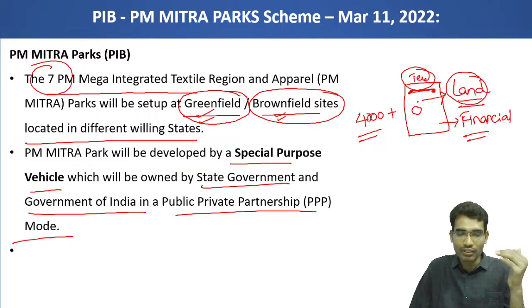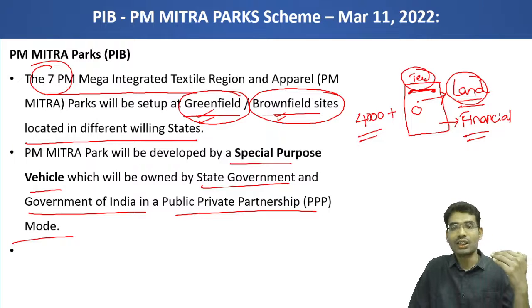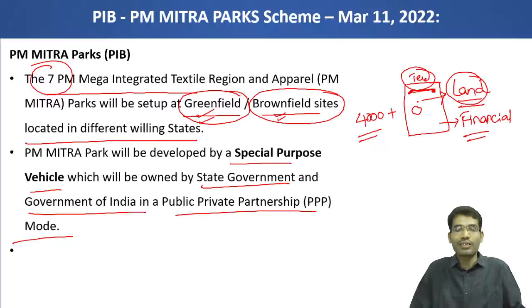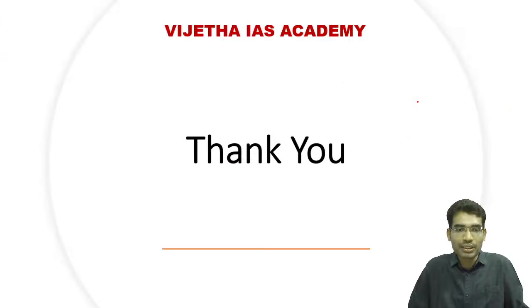You can think of various dimensions like first investment, then employment, then foreign direct investment, and other direct and indirect benefits if this scheme is executed successfully. These are the various issues involved in the PM MITRA Park scheme.